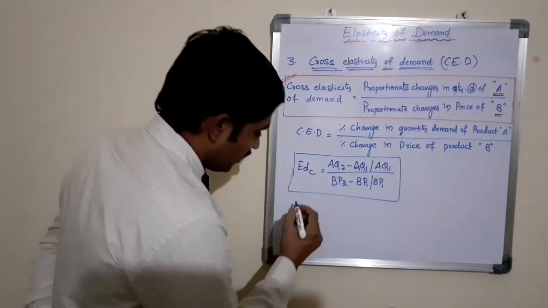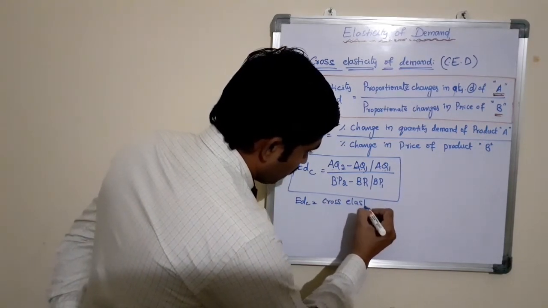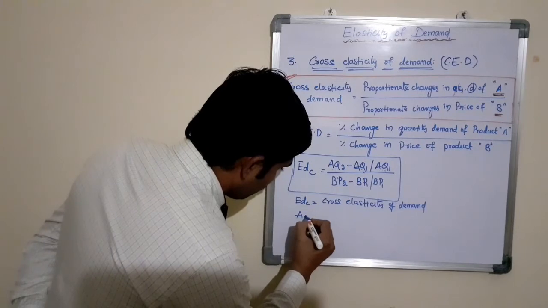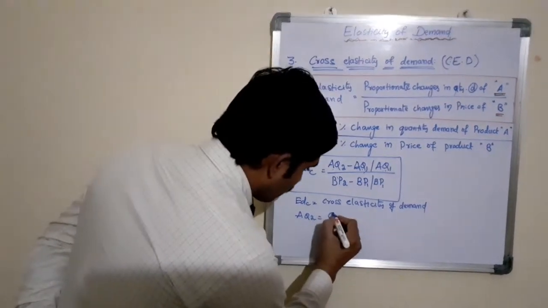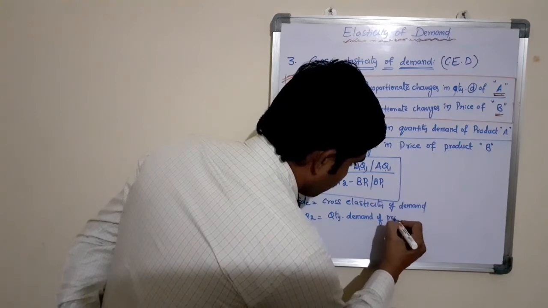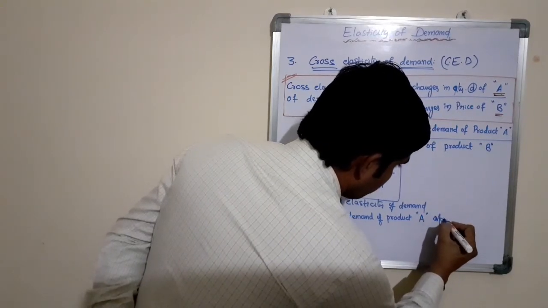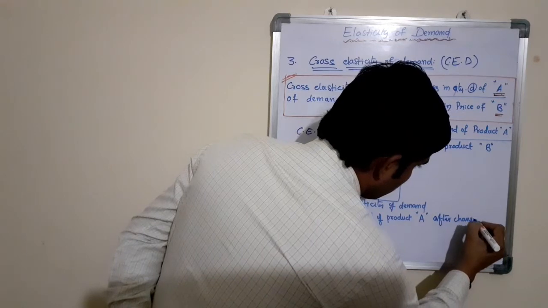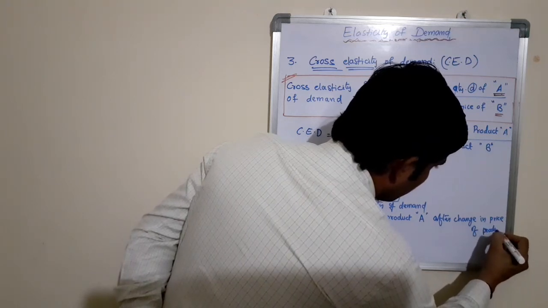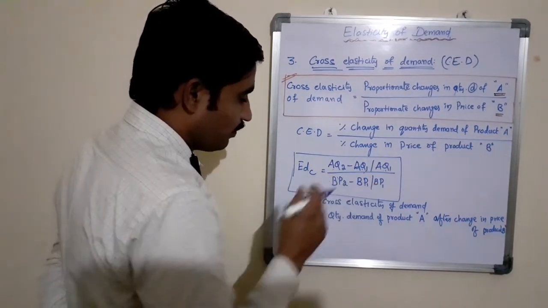Here EDC is cross elasticity of demand. AQ2 is quantity demand of product A after change in price of product B. We need to clearly define the variables AQ2, AQ1, BP2, BP1.